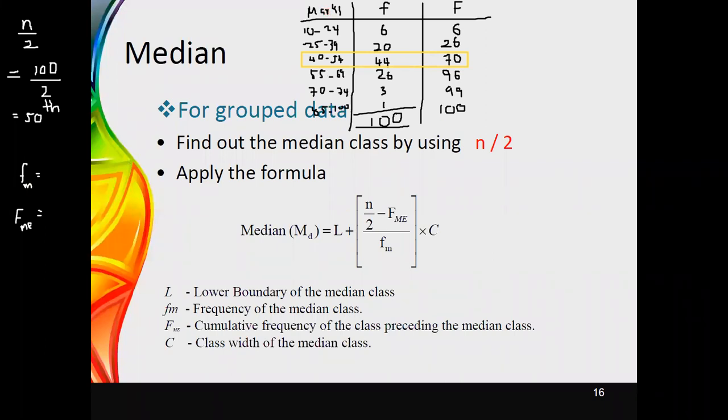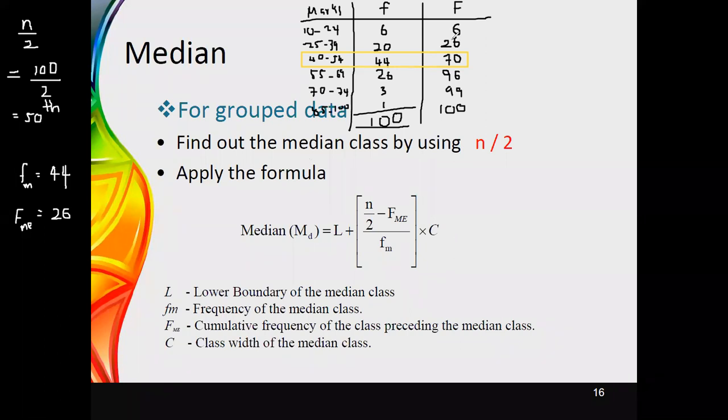The frequency of the median class can now be identified as 44. This is the frequency of the median class, and then the cumulative frequency of the class preceding the median class. This is the cumulative frequency that we can identify as the class preceding the median class. The class prior to this, it is now 26.